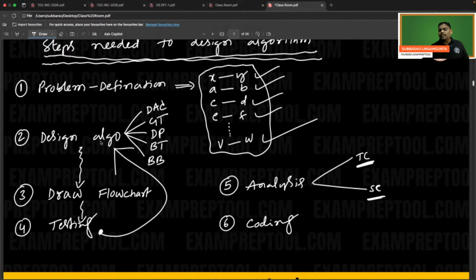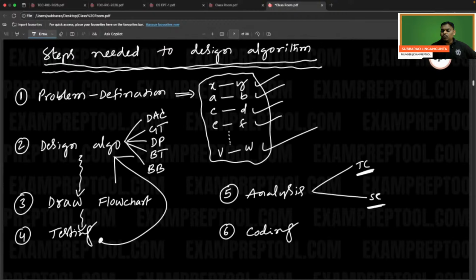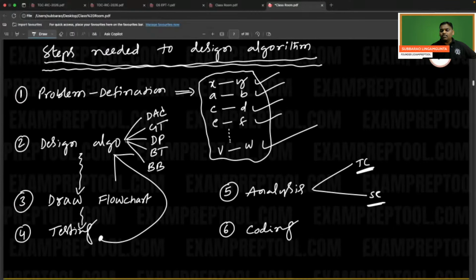The second step is the algorithm. Remember, in the algorithm subject, we don't write anything from scratch. The algorithm subject has so many algorithms. We have to select which algorithm is suitable for our problem. Oh, for my problem, the greedy technique is suitable. For my problem, DP is suitable. For my problem, branch and bound is best. For my problem, backtracking is best. For your problem, select whichever technique is more suitable.